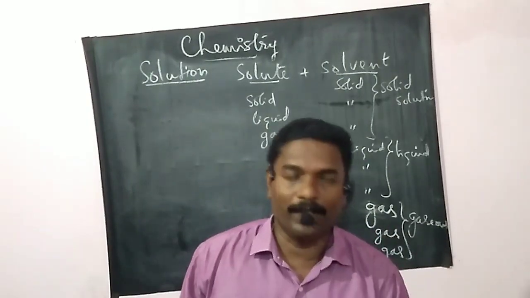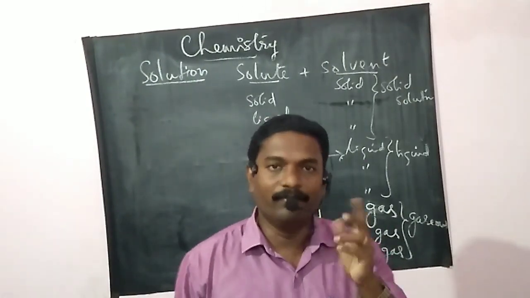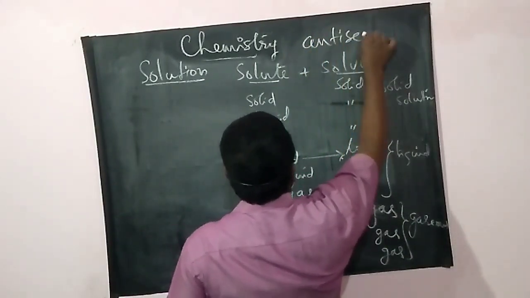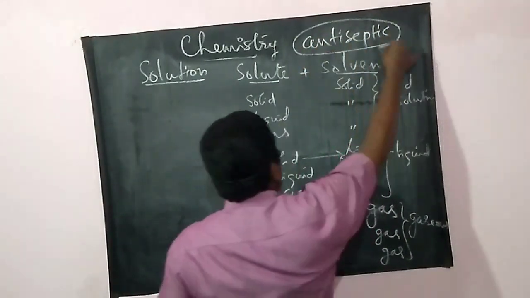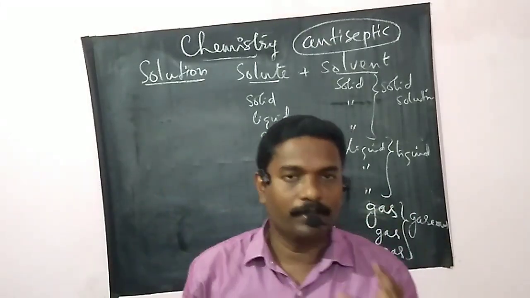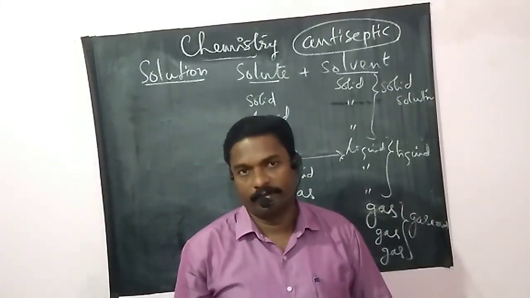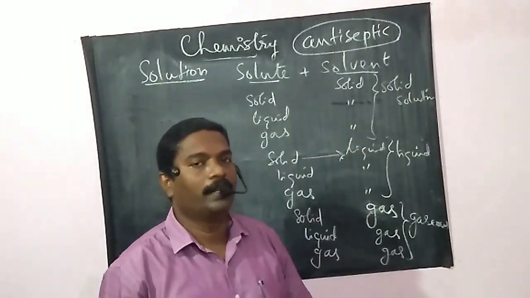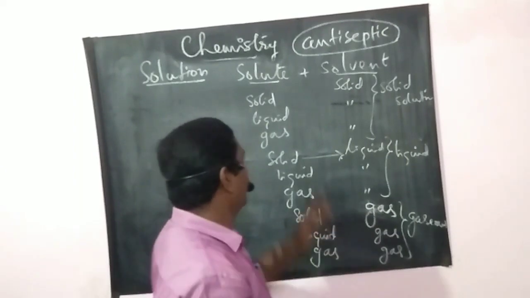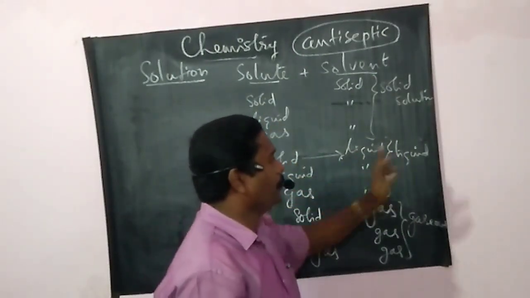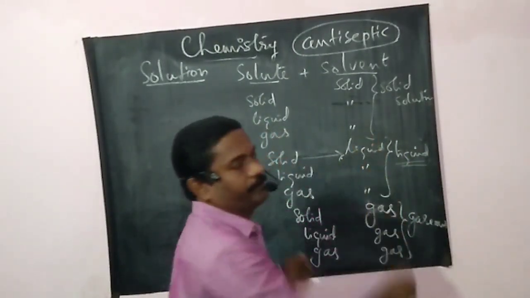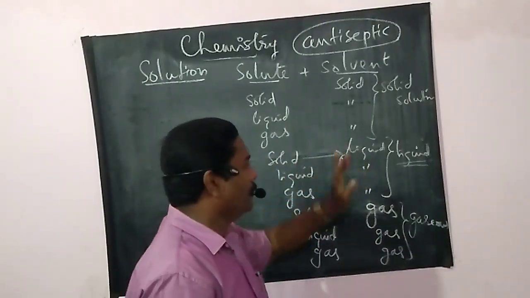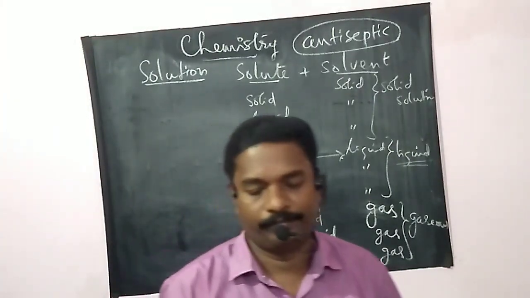Tincture of iodine is a well-known antiseptic, a medicine or chemical used for wounds. And it is an example of another solid in liquid type solution, that is a liquid solution. Here iodine is the solid and alcohol is the liquid.